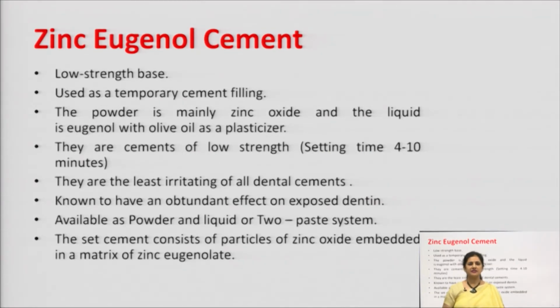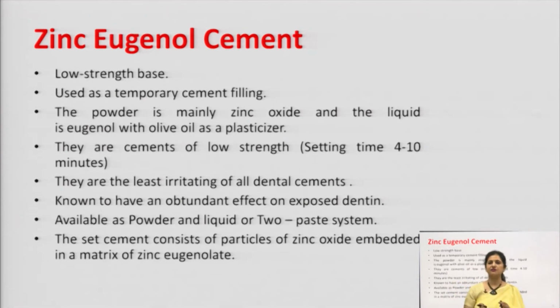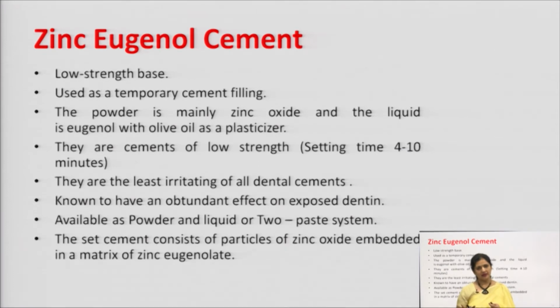Next we have zinc eugenol cement. You know what cement is used for? It is used for building blocks, or for joining bricks to make a building. Likewise, there is a cement which is used for the filling of the tooth, whenever there is a cavity which arises. So, that is zinc eugenol cement. What is it? It is a low strength base and it is used as a temporary cement filling.